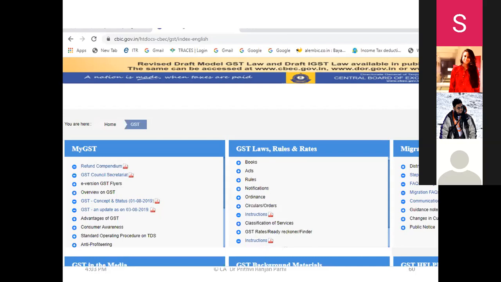And for all GST books, or for all GST writers, this is the primary source. They collect data from this source and present it in book form. So directly you can have access to this data and find all the books here. Understood? But again, I repeat, frequently visit those websites which I told you about, so that you can understand many things about GST, and you can learn about other indirect taxes also.